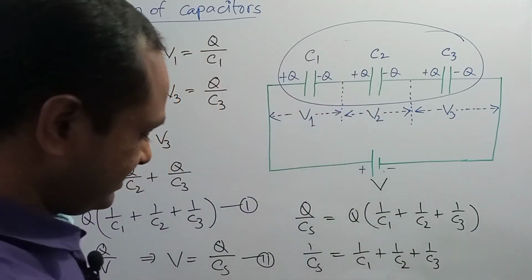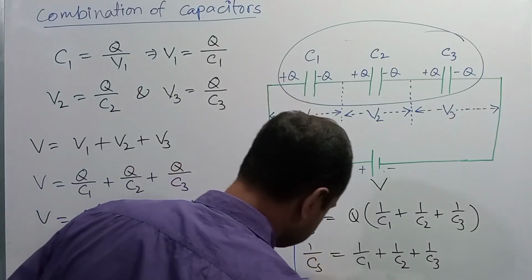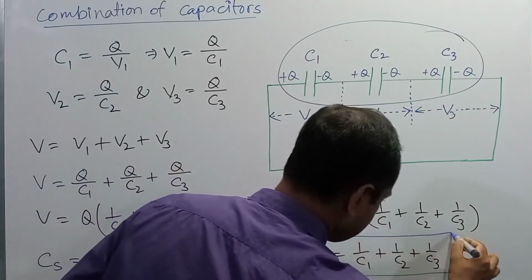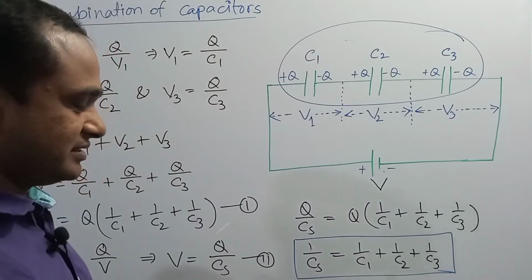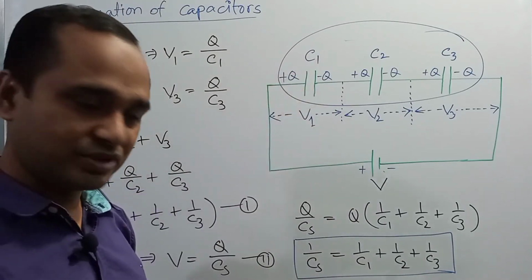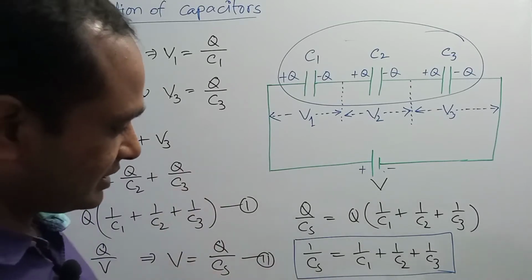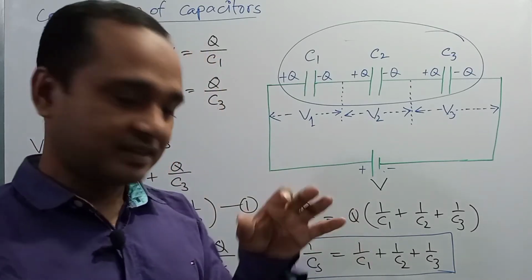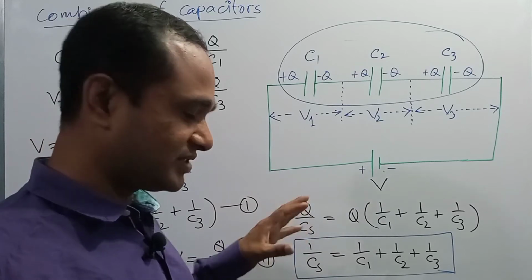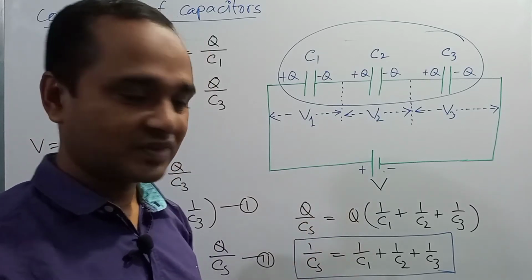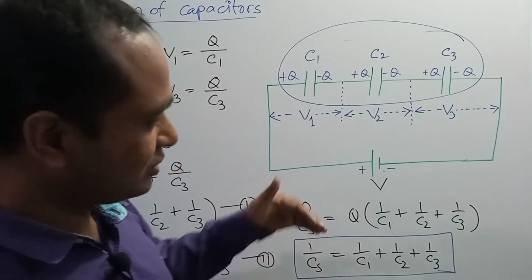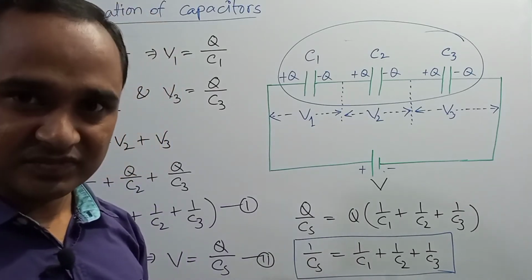So this is the required expression for the equivalent capacitance of these three capacitors. In this way we can determine the equivalent capacitance of a series combination for any number of capacitors.